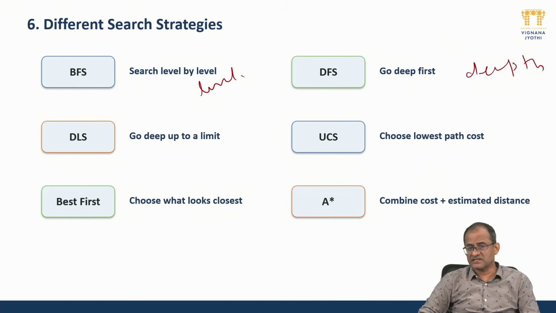Best first search and A star algorithm are the two heuristic algorithms. In best first search, it only follows the heuristic values, whereas in A star algorithm it follows the path cost as well as the heuristic values, and it overcomes some of the demerits of best first search. So it is not that any single algorithm is the best one. Different algorithms are meant for different purposes. We have to choose which algorithm is best for which requirement or task, depending upon the feasibility and the need of the problem statement.